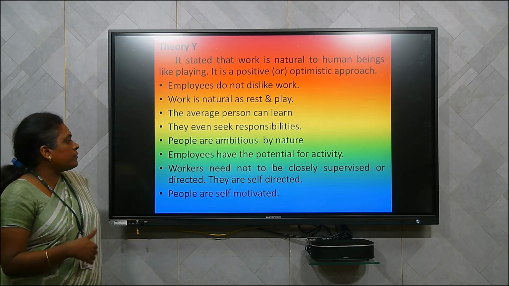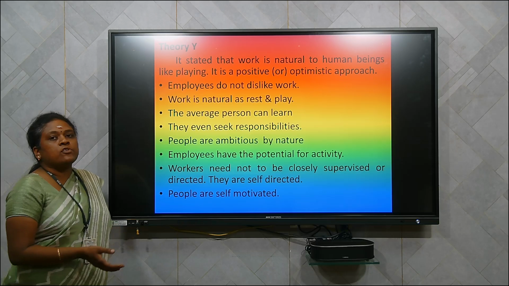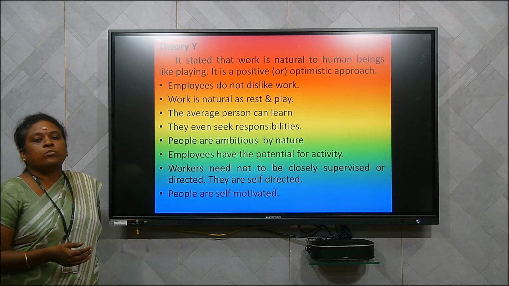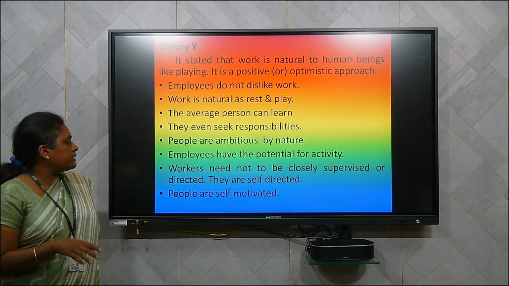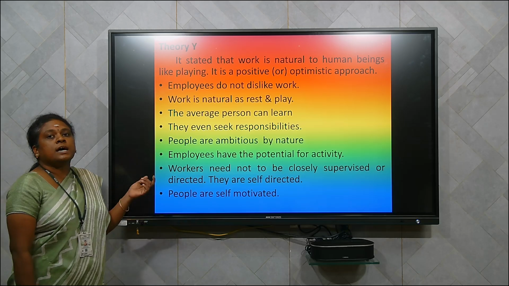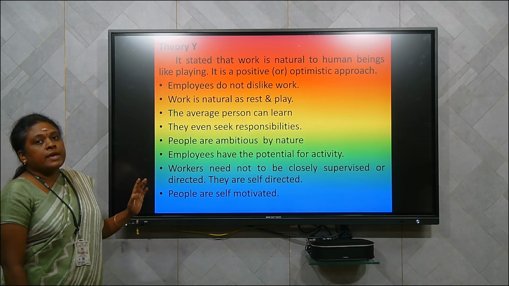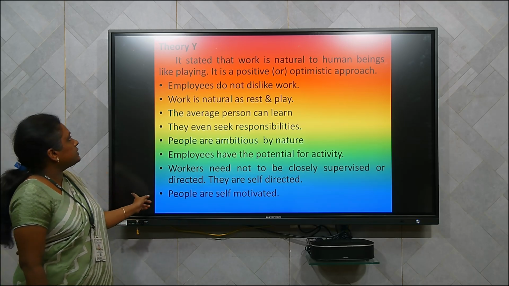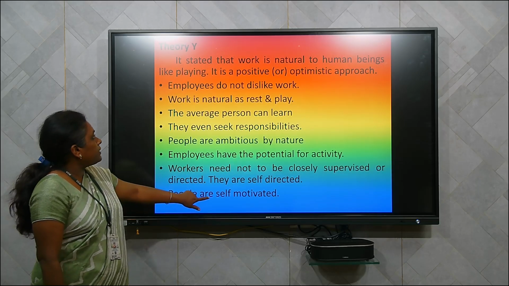They will come to the work and they will do their work. And people are self-motivated, so here there is no need for motivation. The people themselves are self-motivated. So these are the characteristic features of theory Y. The theory X characteristics are just the opposite of theory Y.